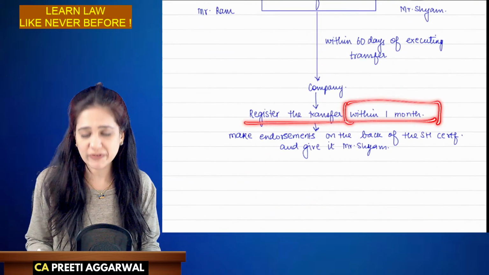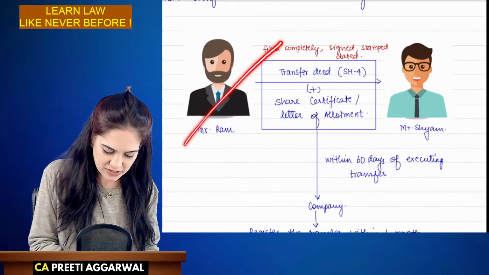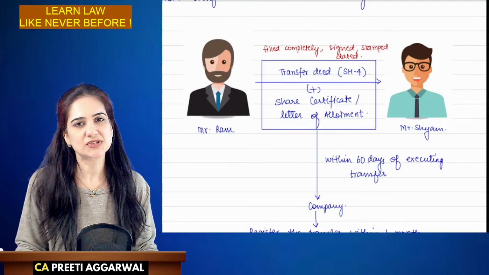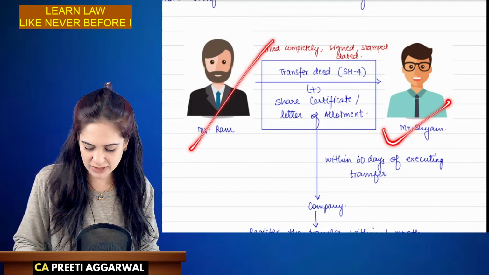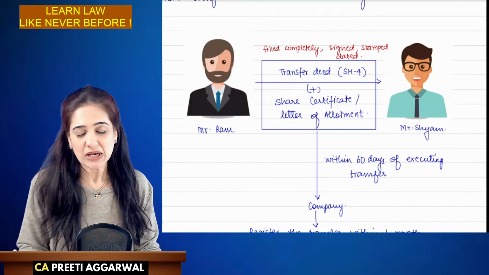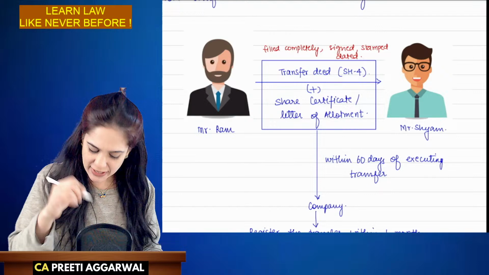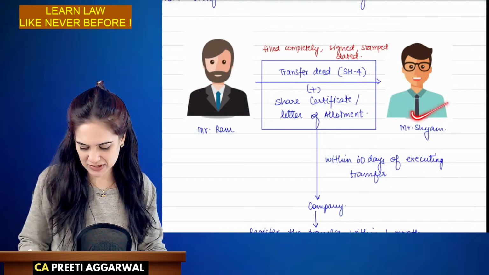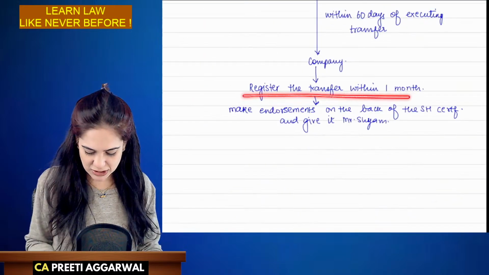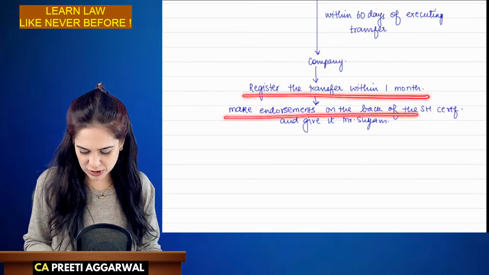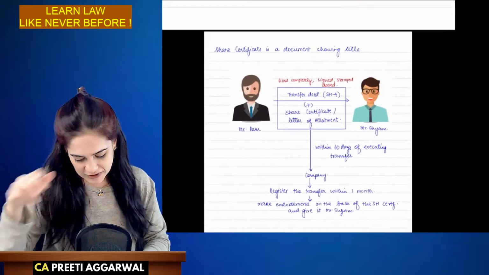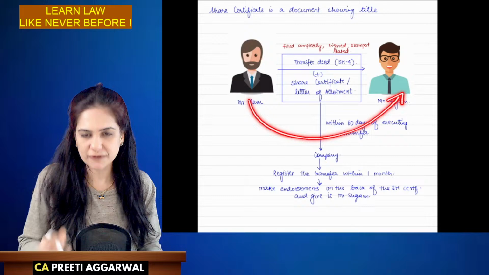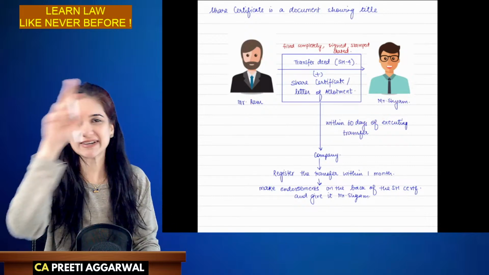What will the company do in that 1 month? They will remove the name of Mr. Ram and write the name of Mr. Sham in the register of members. They will make endorsements on the back of the share certificate and give that share certificate to Mr. Sham. So they will register the transfer within 1 month, make endorsements on the back of the share certificate and give it to Mr. Sham. After all this is complete, you can say that the ownership is now transferred from Mr. Ram to Mr. Sham. This is the entire transfer procedure.